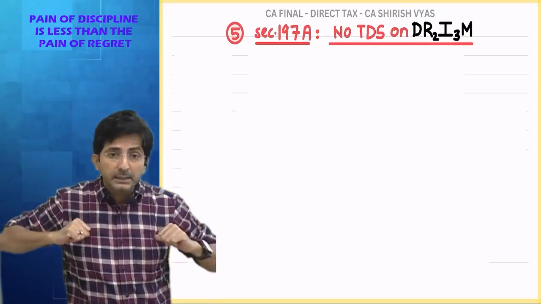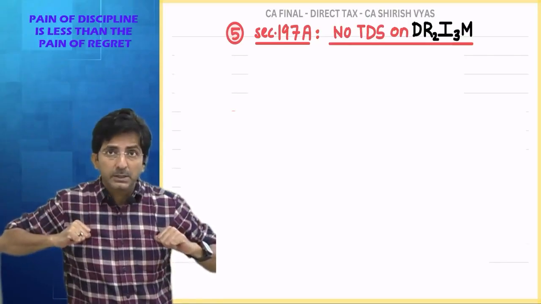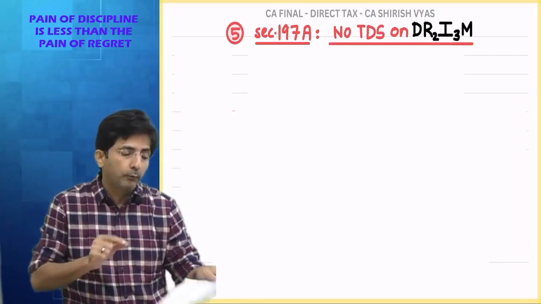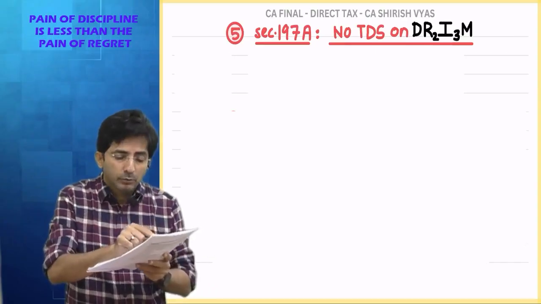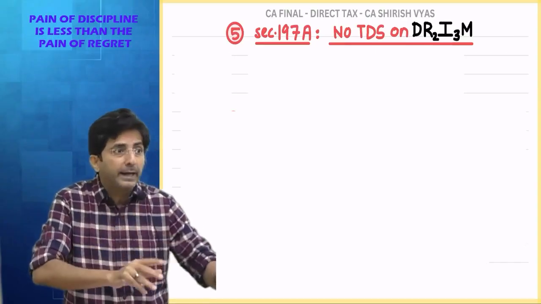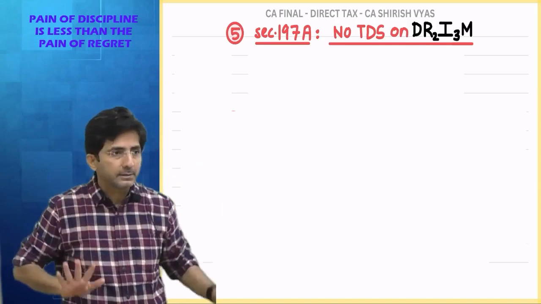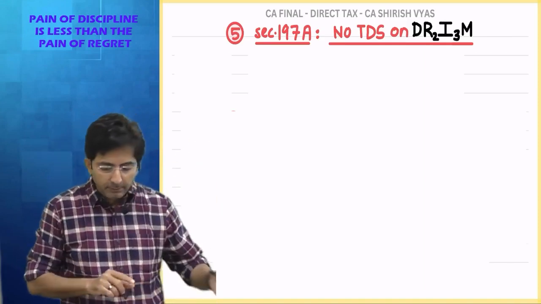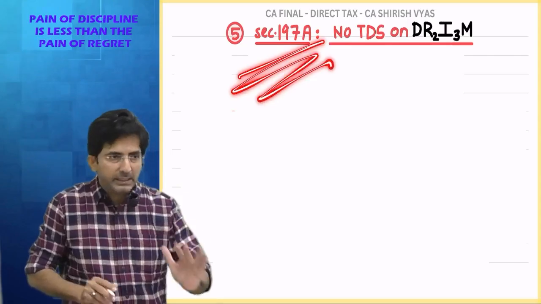And if I am a senior citizen, a resident person 60 years and above, then I will fill form 15H. So just by filling the form, you can stop your TDS. This facility is given by section 197A.